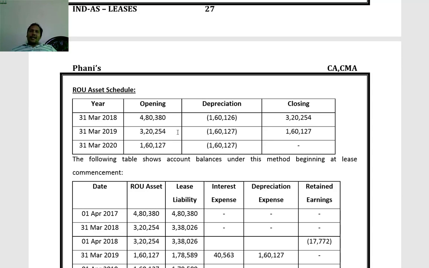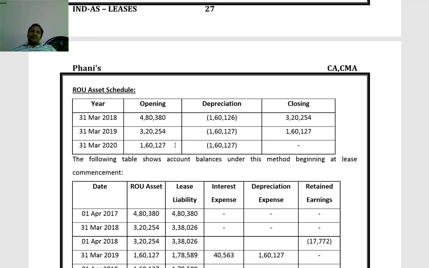Second year beginning 3,20,254. And depreciation for second year 1,60,127. Closing balance 1,60,127. Third year beginning 1,60,127. Depreciation for third year 1,60,127. Closing nil.